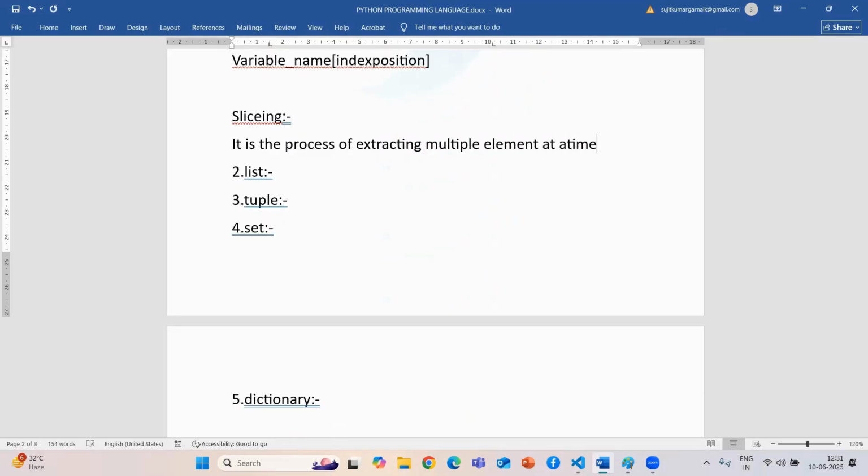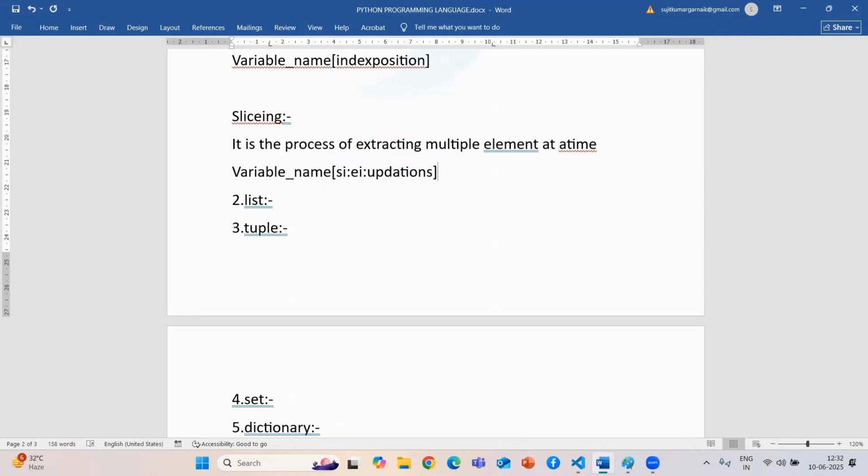For this we have a syntax: your variable name, then square brackets, but this square bracket will take three values. First one will be the starting index, second one will be the ending index, and last one will be the updation.